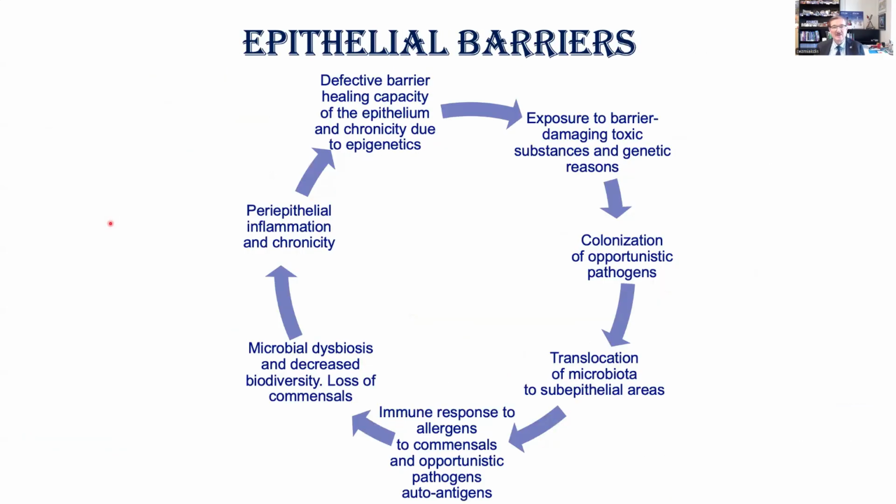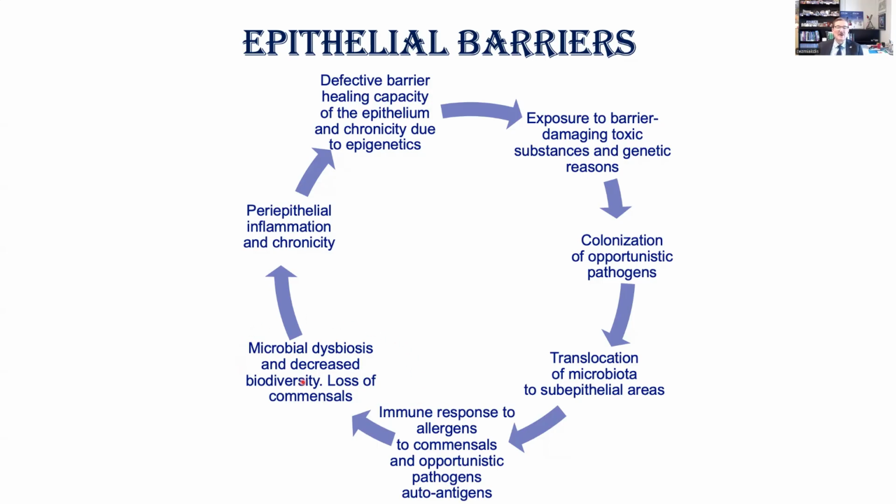So in summary, in epithelial barrier defective tissue, we have exposure to barrier-damaging toxic substances, and with genetic reasons, a barrier can be open. There is colonization of opportunistic pathogens, translocation of microbiota to subepithelial areas, and an immune response to allergens, to commensals and opportunistic pathogens, and to autoantigens is taking place, and microbial dysbiosis happens.